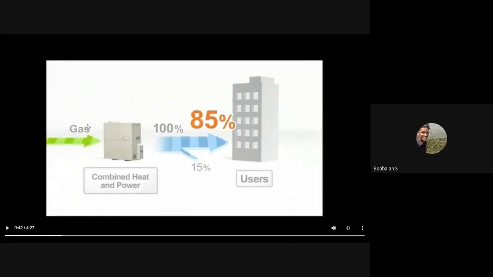In the same way, instead of using a coal-fired system, we are using natural gas, and we have a gas turbine in this small system, and we are able to generate electricity with maximum efficiency of around 85%. We only have a 15% loss, right? So the simple thing is that, keep this in mind.